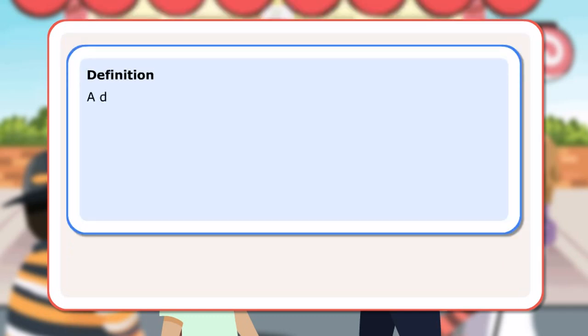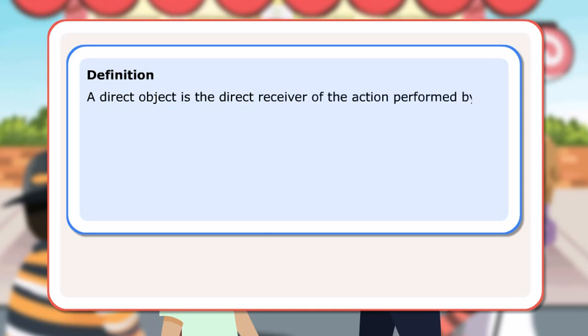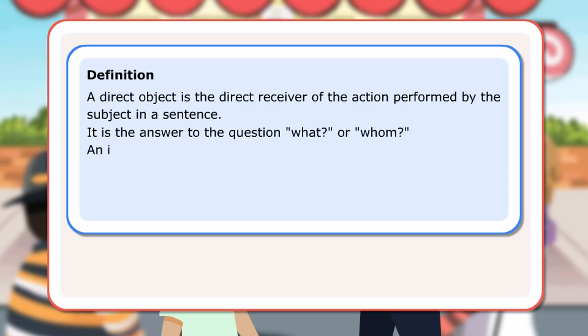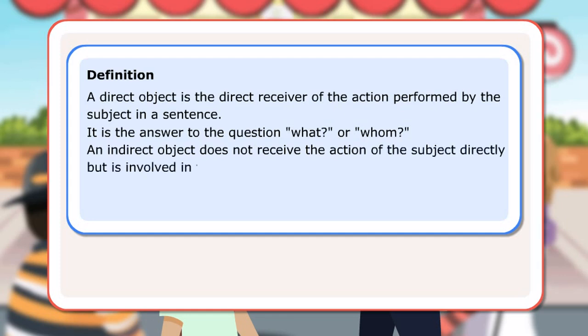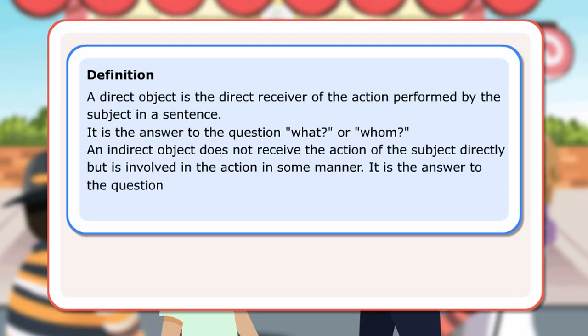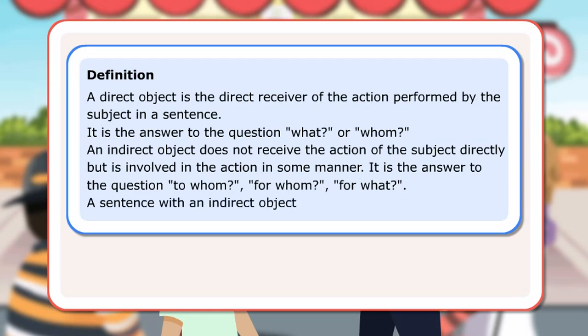Definition. A direct object is a direct receiver of the action performed by the subject in a sentence. It is the answer to the question, what or whom. An indirect object does not receive the action of the subject directly but is involved in the action in some manner. It is the answer to the question, to whom, for whom. A sentence with an indirect object must also have a direct object.